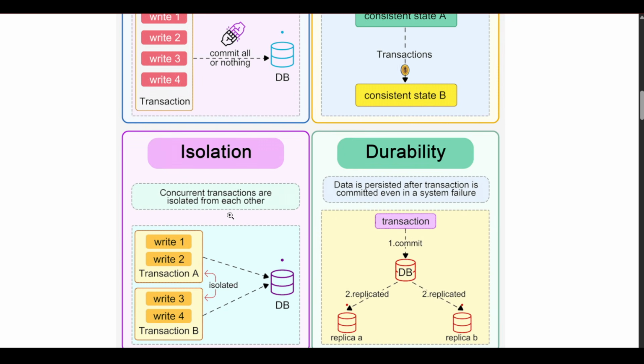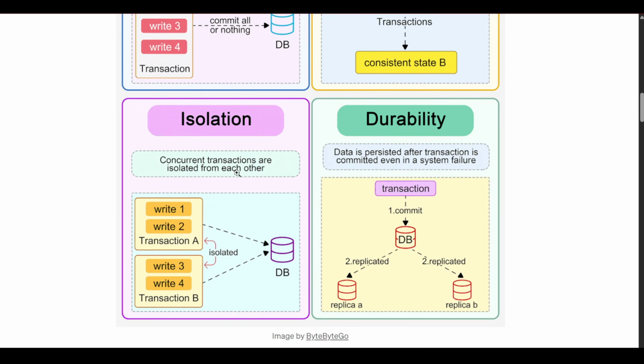Okay, isolation is that concurrent transactions are isolated from each other. Means if 2 other transactions are going on, they will not interrupt anyone. Their own independent transaction will be happening. And durability is that data is persisted after the transaction is committed, even in a system failure. Means if you committed the data, and then even after the system fails, your transaction will be saved. Okay.